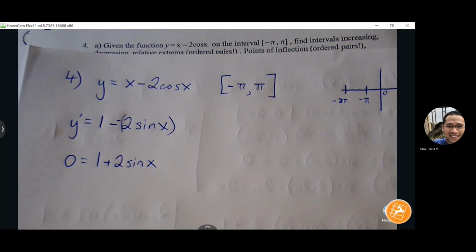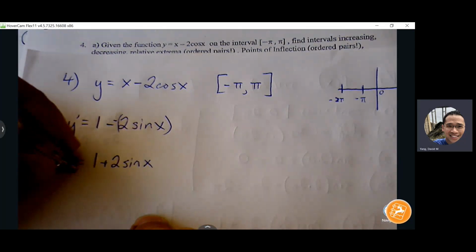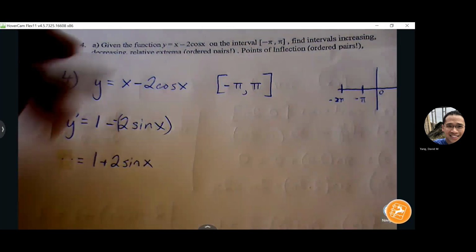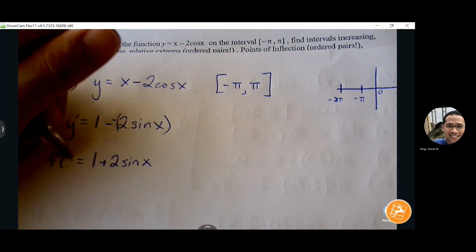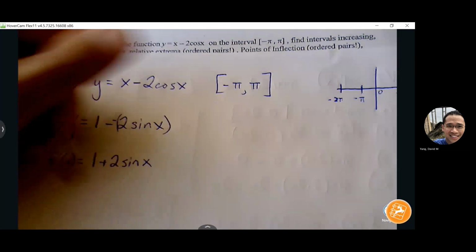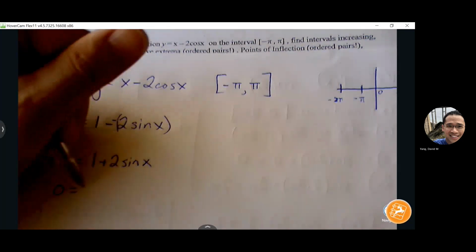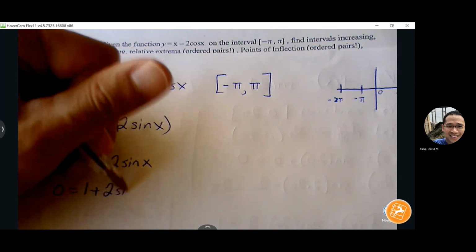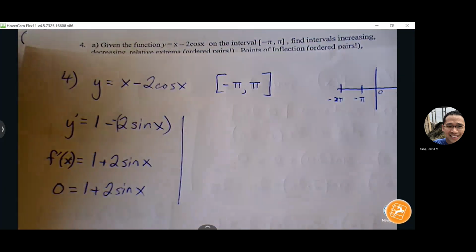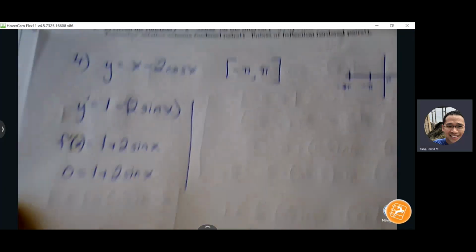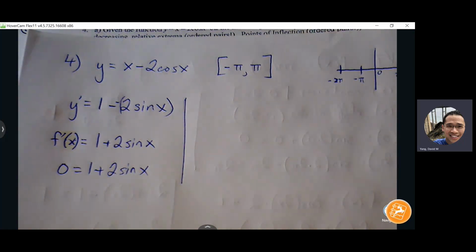Let me clean that up a bit here. Okay, so we're going to set f prime equal to 0, find our critical points.